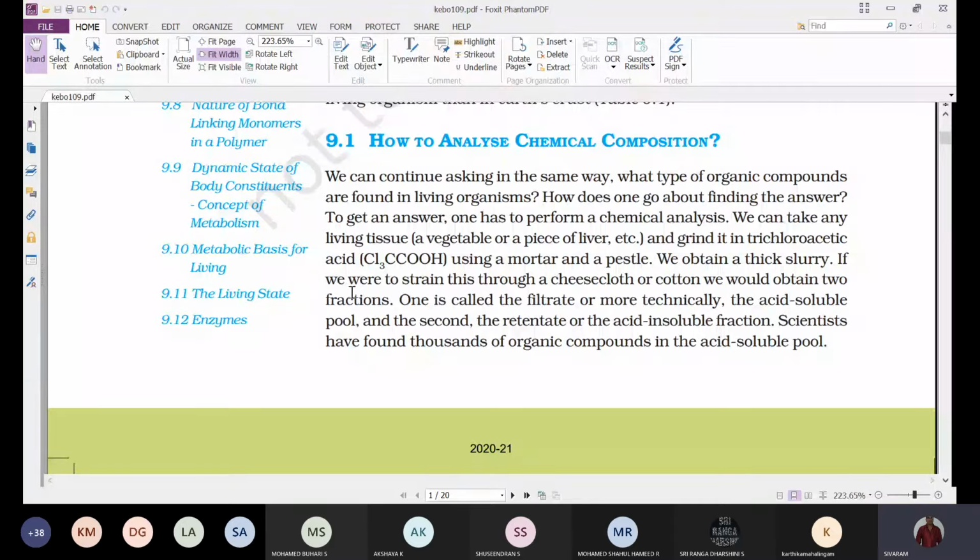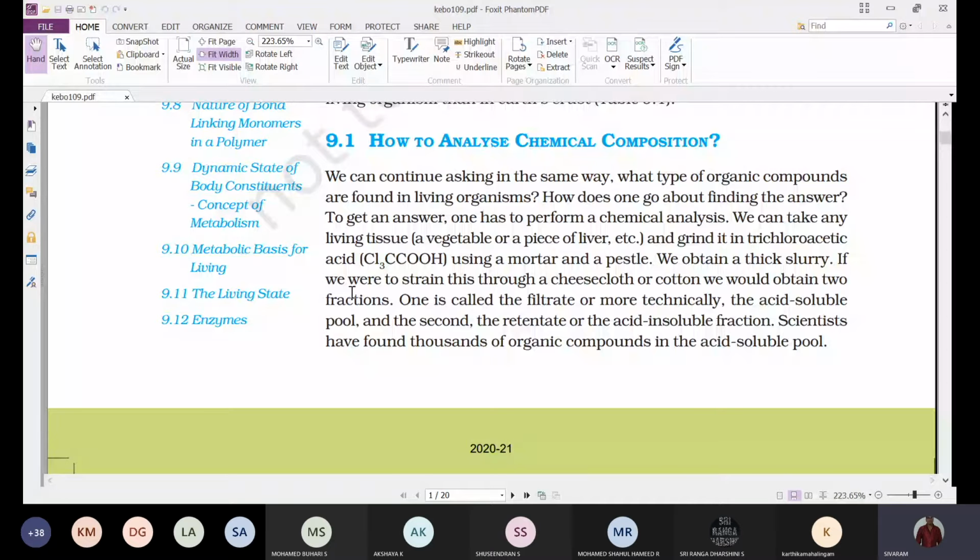The narrow opening is inserted into the conical flask, and the wide opening will be towards the upper region. The wide opening of the funnel is closed with either cheesecloth or cotton.